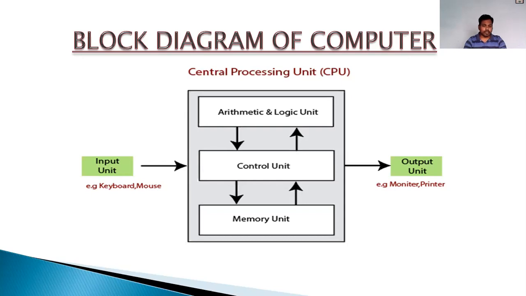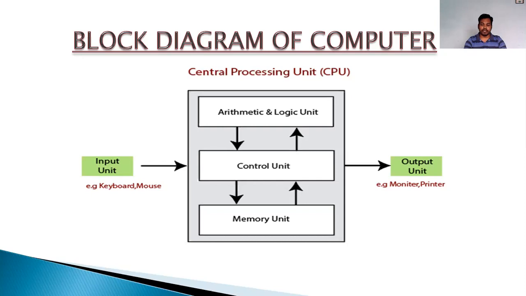Who are the users? We are the users, right? We give an instruction to the computer, and that instruction is processed in the central processing unit, using the ALU and the memory unit with the help of the control unit. After the processing, the output is generated, and then we see that output using the output units. What devices are known as output devices?